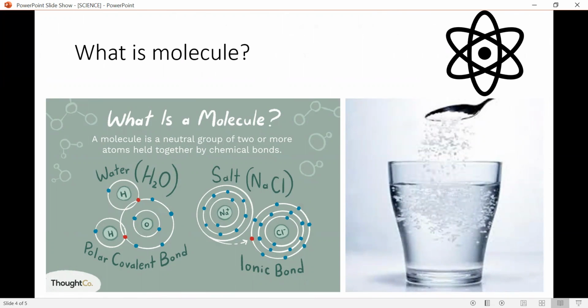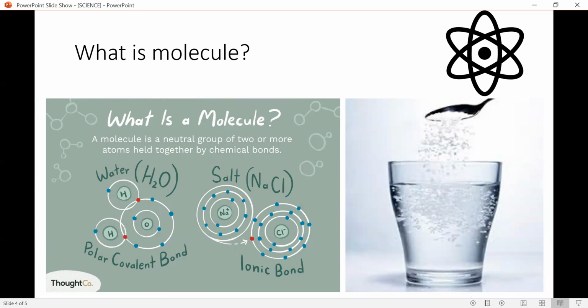The smallest particle of water contains two atoms of hydrogen and one atom of oxygen. When they mix with each other, they form a water molecule. And when many molecules come together, a glass of water will form.